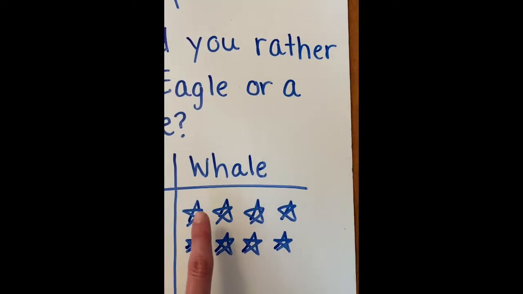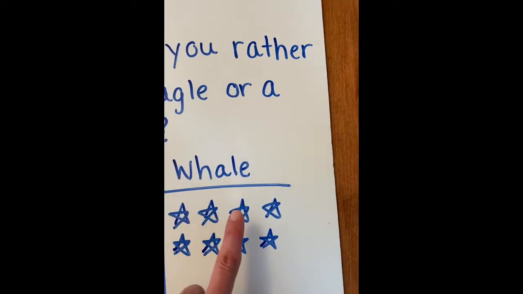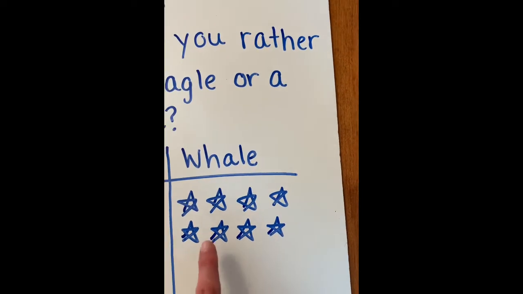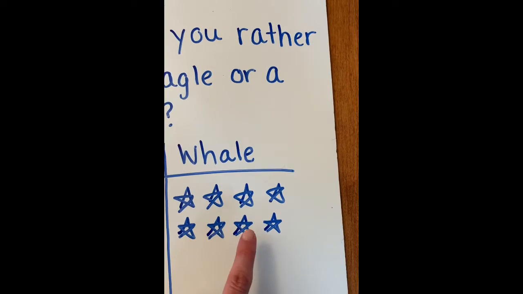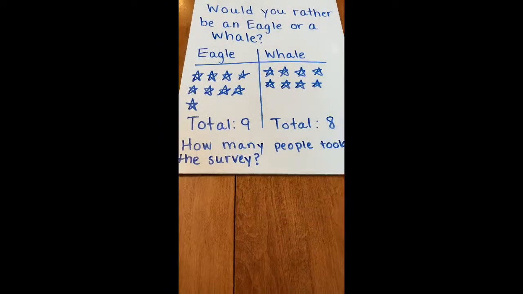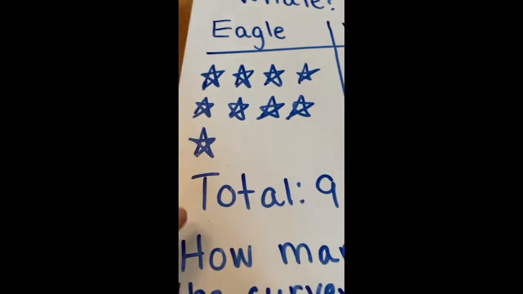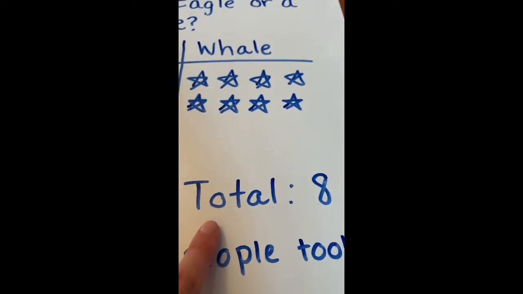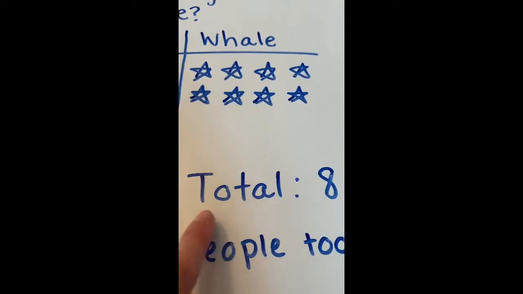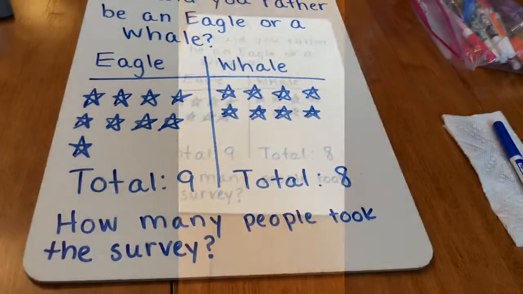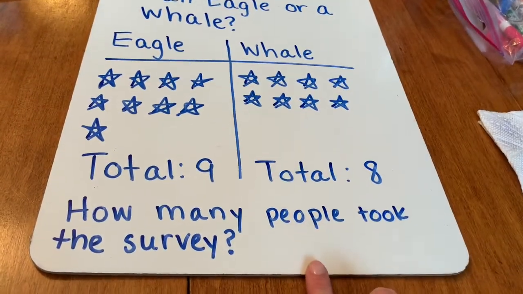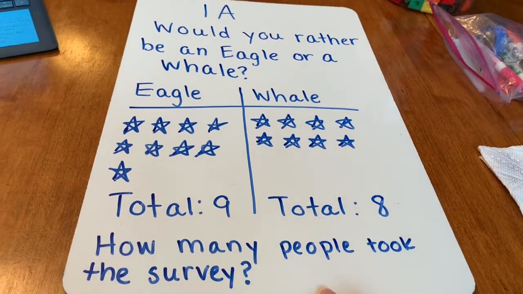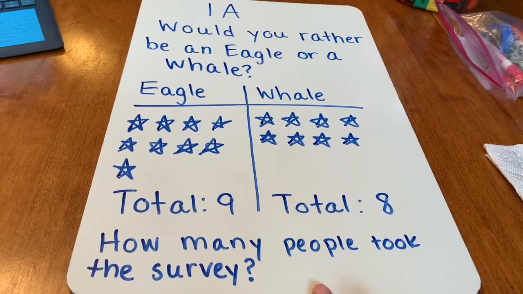Whale, we have 1, 2, 3, 4, 5, 6, 7, 8. So now I've written my total for eagle is 9 and my total for people who wanted to be a whale is 8.